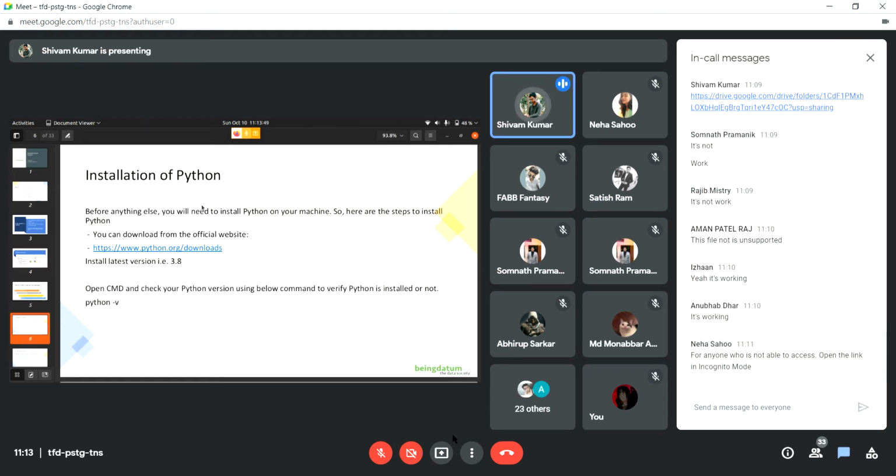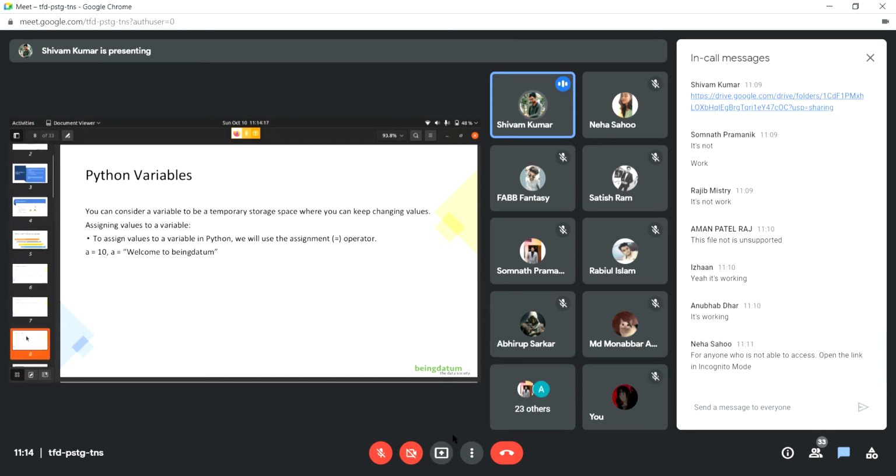Okay, so we talked about how we can install Python. I showed you three ways. We can download the latest version of Python from python.org, or we can use Google Colab. The third way was to just install an IDE such as VS Code or PyCharm. It depends on your preference, which one is good for your development. Based on that, you can choose. And if you're confused which one you should use, you can just contact me. I'll help you out with that.